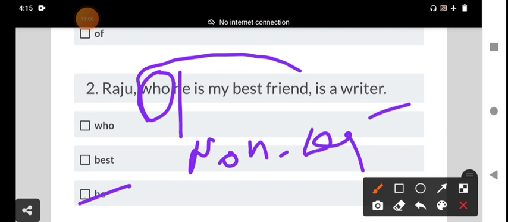We use who to talk about people. Other than people, we should not use who. Before persons, it is the antecedent.